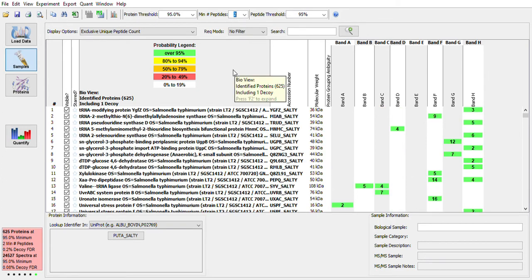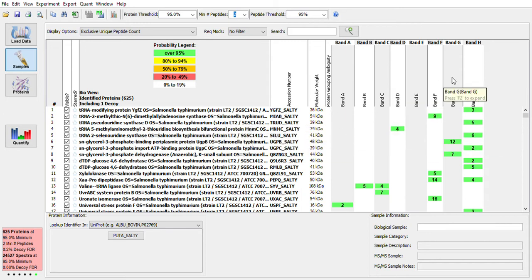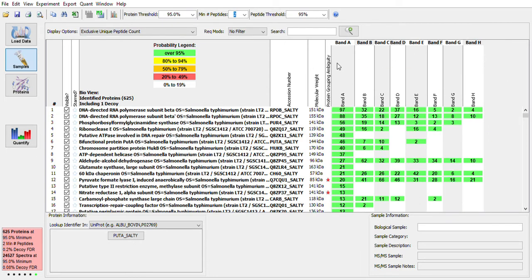Okay, so now we can see that we have a column for proteins. We have also a column for accession number and molecular weight of each of these proteins. Now these columns here represent the different bands from our gel, or the different fractions. So in a different type of experiment, these might represent replicates of your sample, biological replicates.